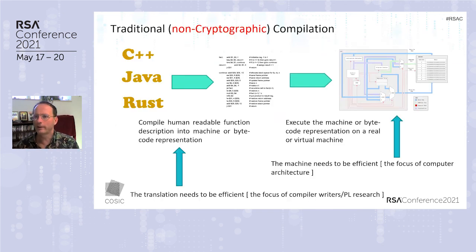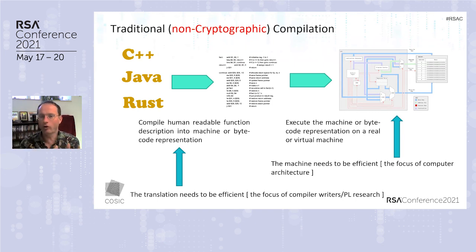So what happens in traditional non-cryptographic compilation? You take some human readable representation of the function, like C++, Java, or Rust, and then you compile that into a different representation, like machine code. This is the representation that the machine ingests as input and then executes. So we have a human readable format, a machine readable format, and then the machine. Now, building the machine is the focus of computer architecture.